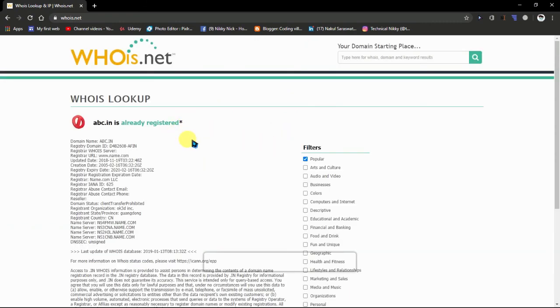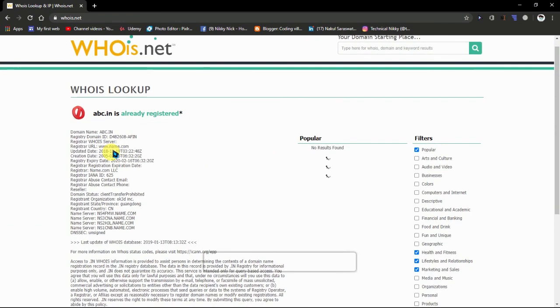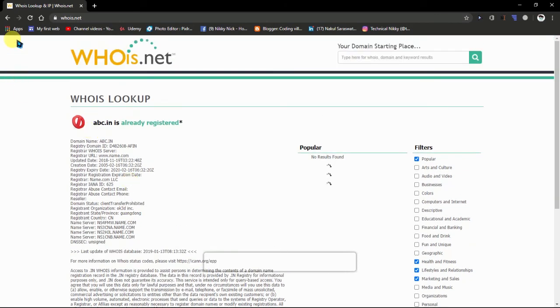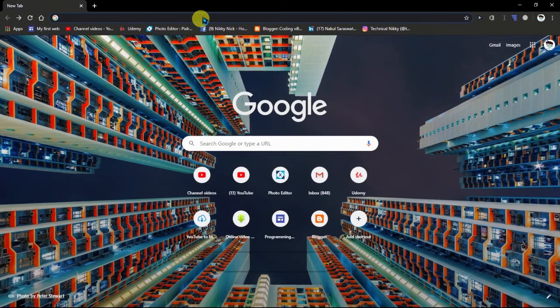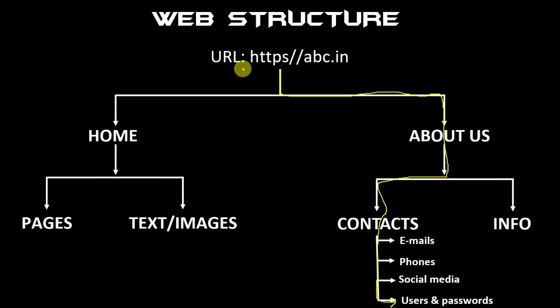That is a random website. Then you can see domain abc.in, registry domain ID, and something like that. It is showing that. So I hope you got this.